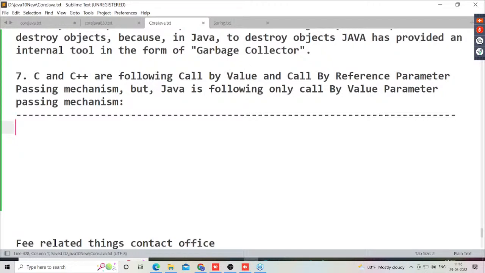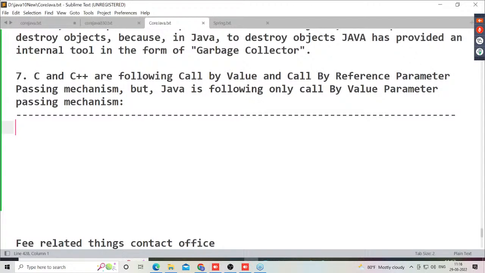Right, now all of you observe carefully and understand this point. Before understanding whether C, C++, and Java are following call by value and call by reference, first of all, what is call by value and what is call by reference? First, let us understand this at a basic level. After that, we will understand why call by reference is not possible in Java, and why call by value and call by reference are possible in C++ and C.